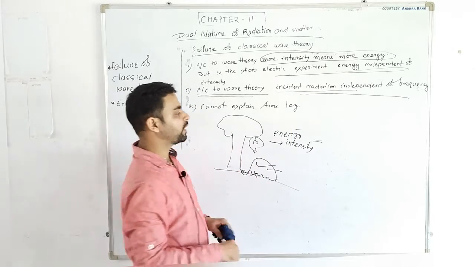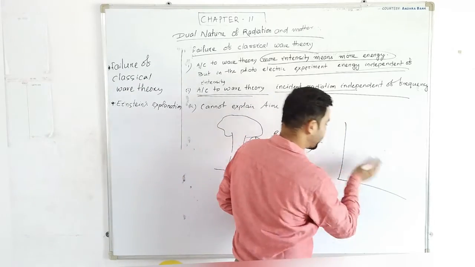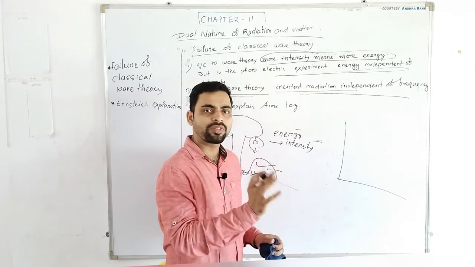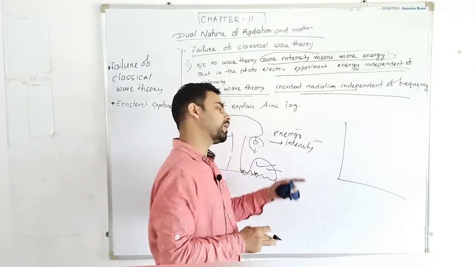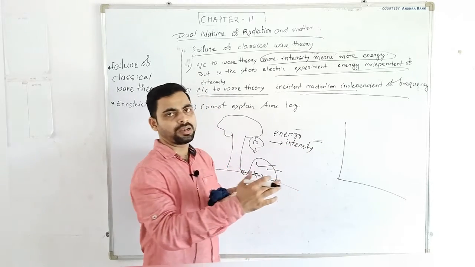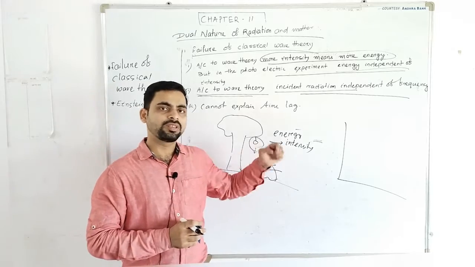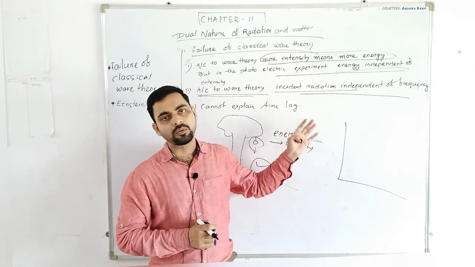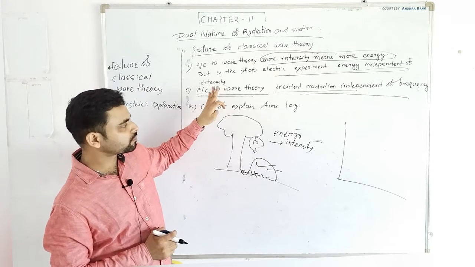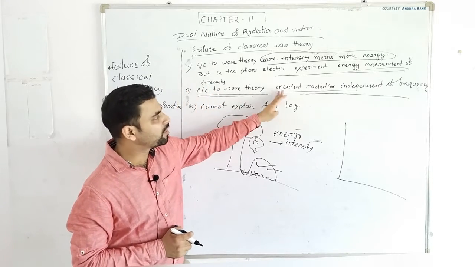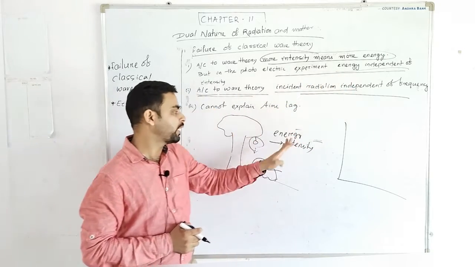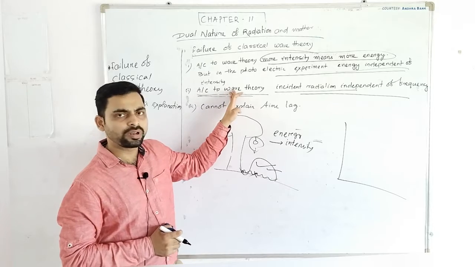We know that below a certain frequency, no photoelectrons can be emitted from a metal plate. We have studied that there is a threshold frequency concept. However much the intensity may be, below the threshold frequency, electrons will not emit from the metal surface. So according to wave theory, incident radiation is independent of frequency, it only depends on intensity.